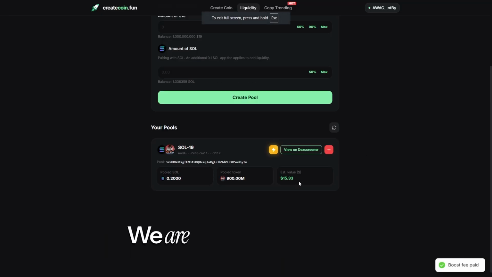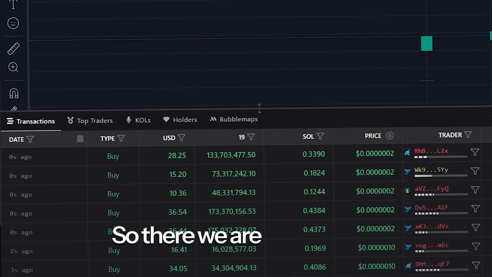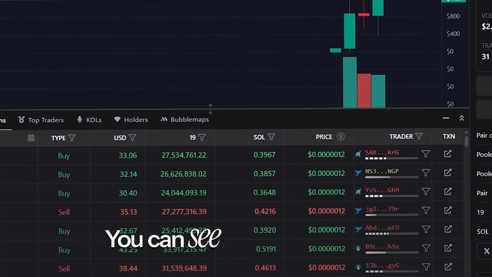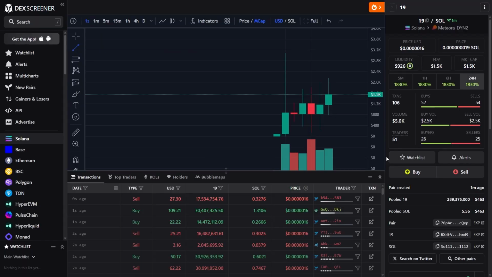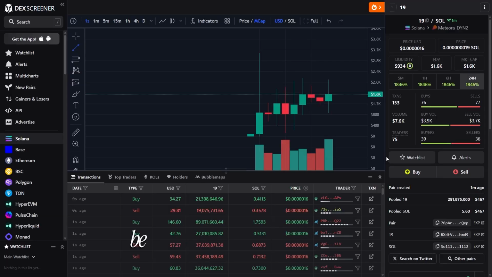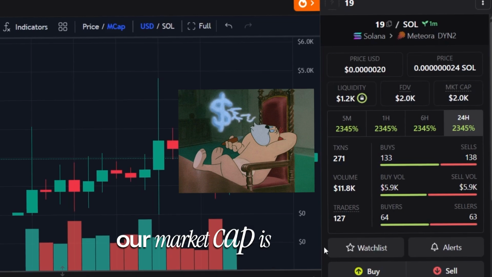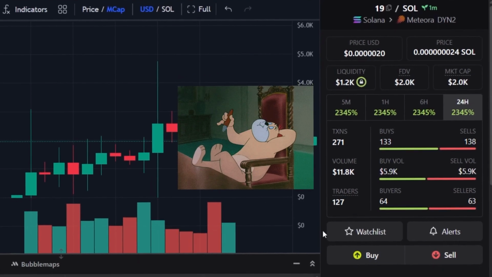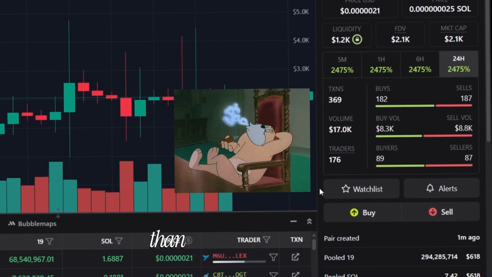So there we are, boosted now, and let's go to Dex Screener real quick. All right, so here we are at the very start. So you can see our coin is here and ready to go, number 19. Let's hope it goes higher than $19 because that would be a bit embarrassing, but I know it will. So as you can see already, our market cap is up to 2K, which is brilliant because most of the coins on pump don't even burst a K. So we're already doing better than all of those coins.